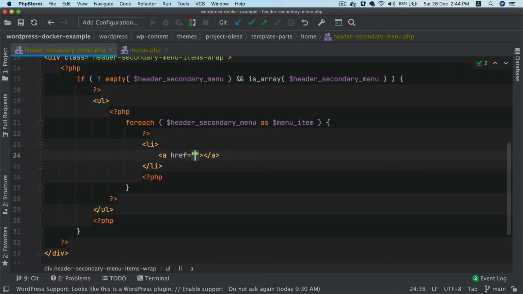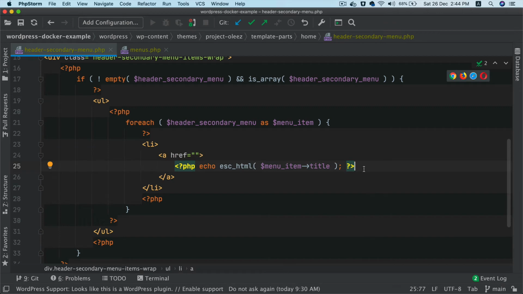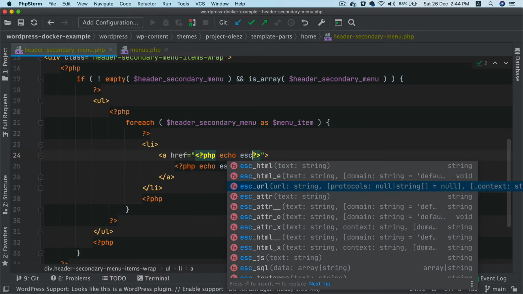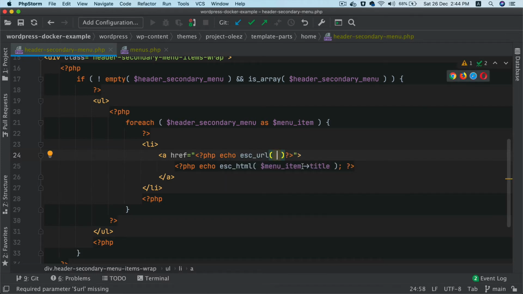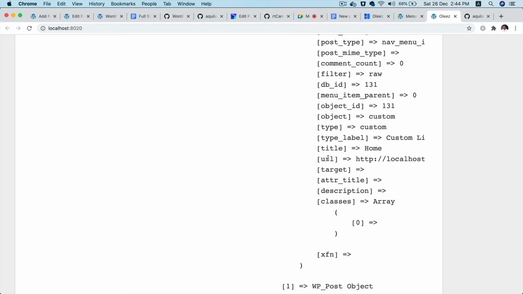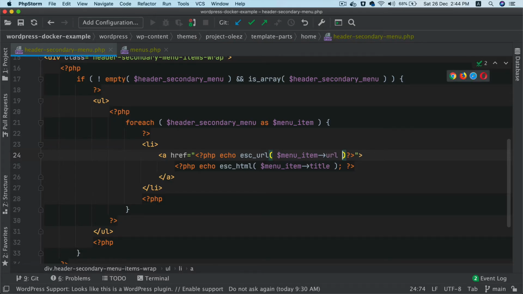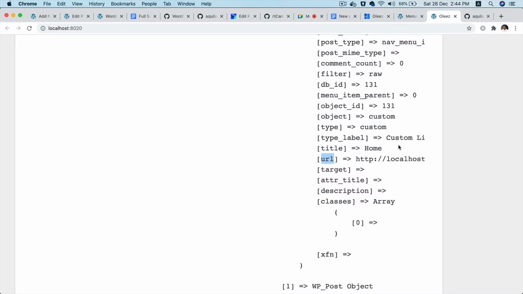So A, and inside of A it should be whatever our title is. Again open PHP tag, echo escape URL for escaping URL, and then menu item, and where is the URL? It's here, URL. So I'll put URL over here and semicolon. That's it.